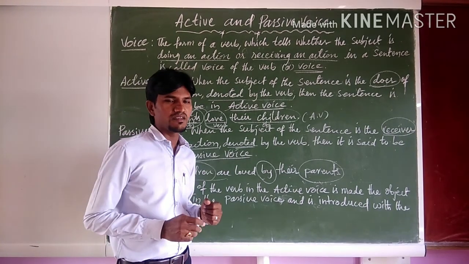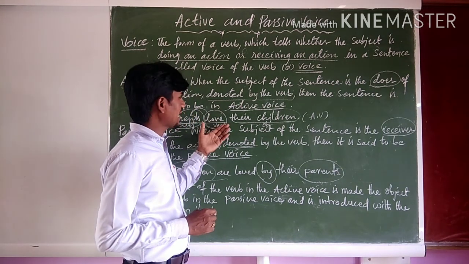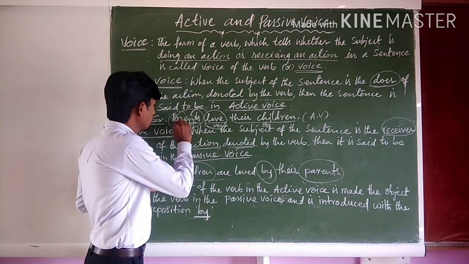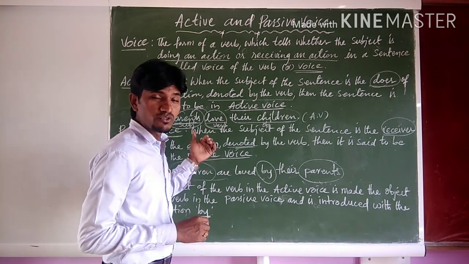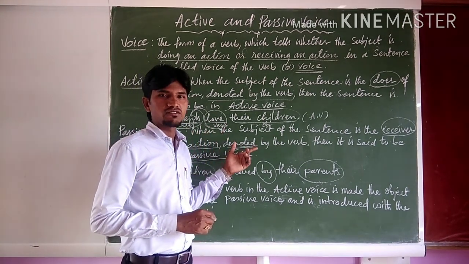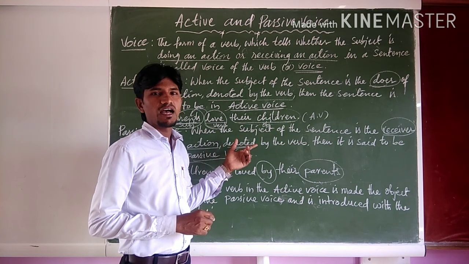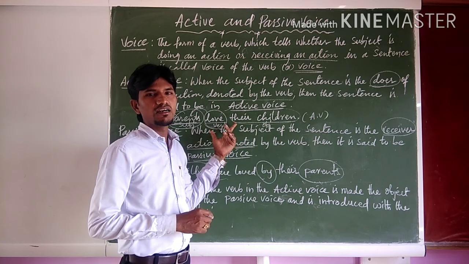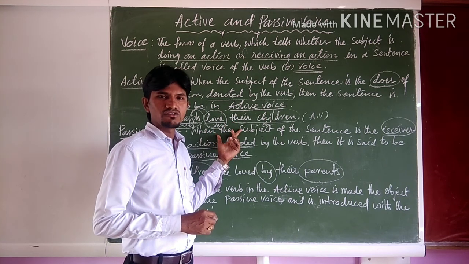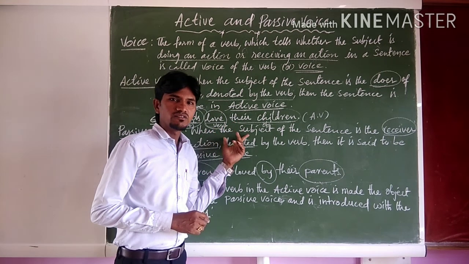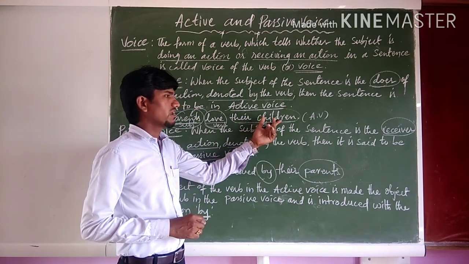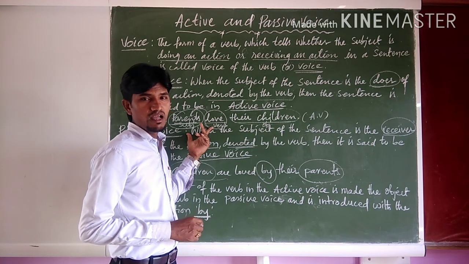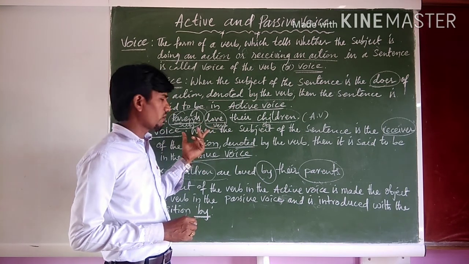Keep in your mind, my dear students, when we use active voice, we give importance to the subject, to the doer of the action. Who performed the action is most important in an active voice. To the receiver of the action, we don't give much importance.